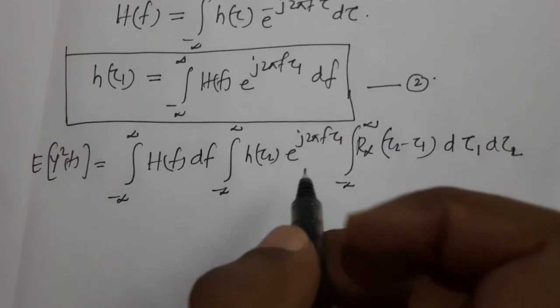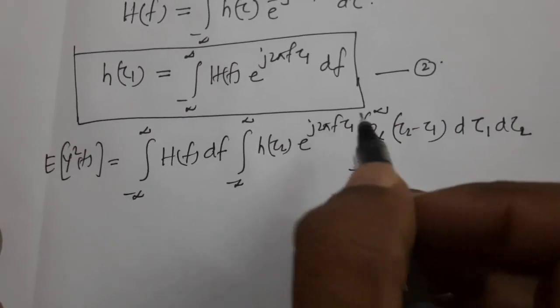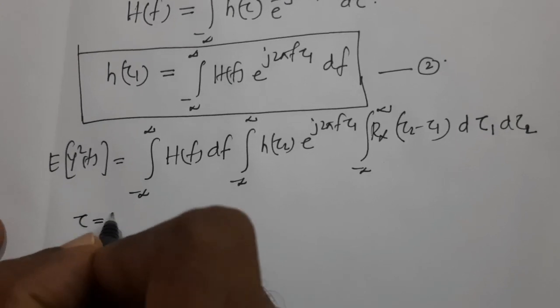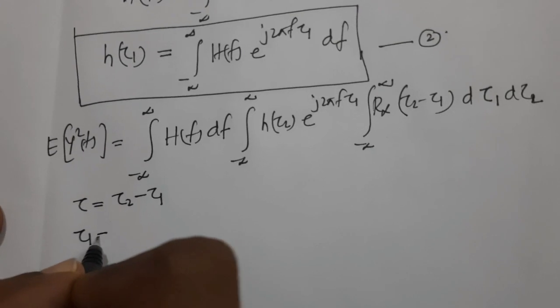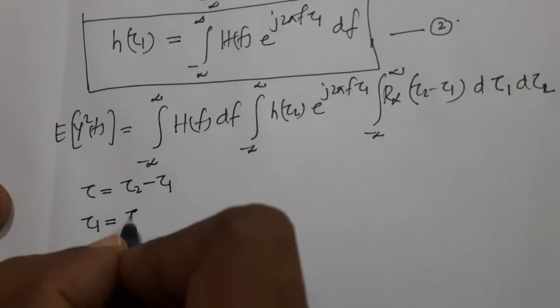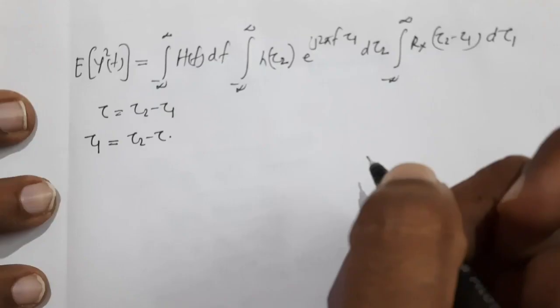Now I am replacing tau 1. We know that tau equal to tau 2 minus tau 1, so tau 1 can be written as tau 2 minus tau.